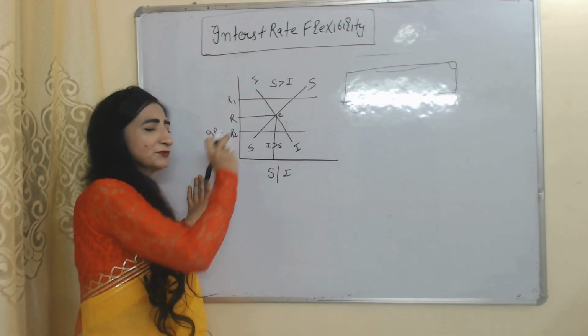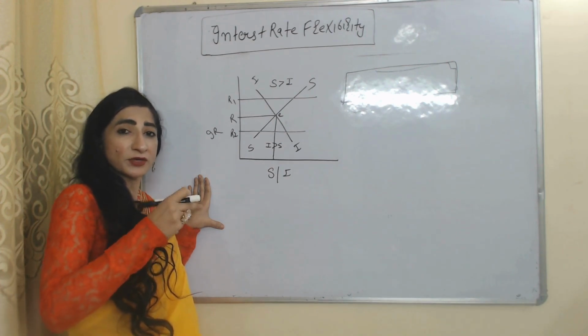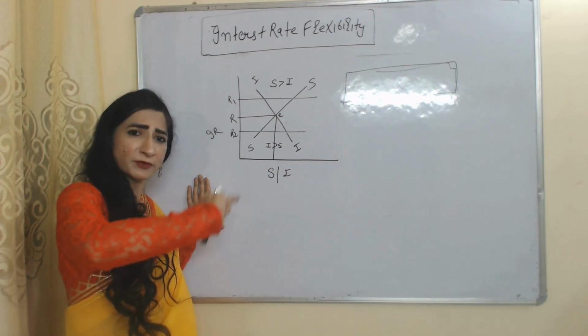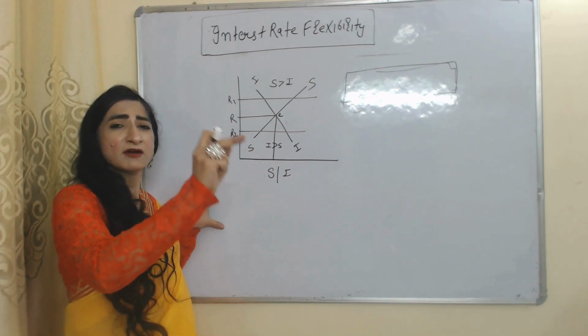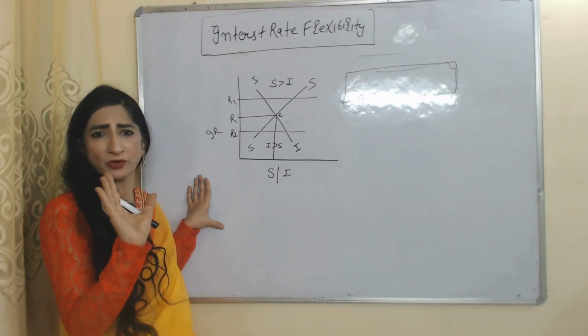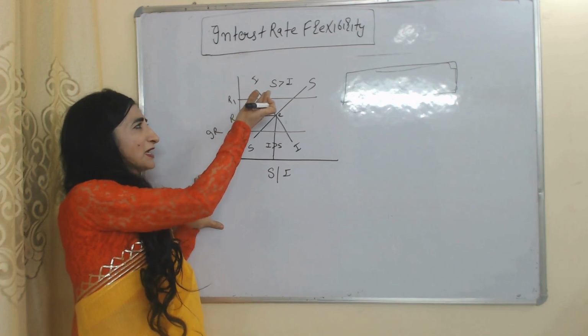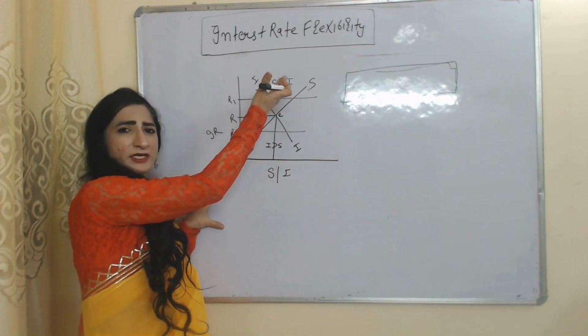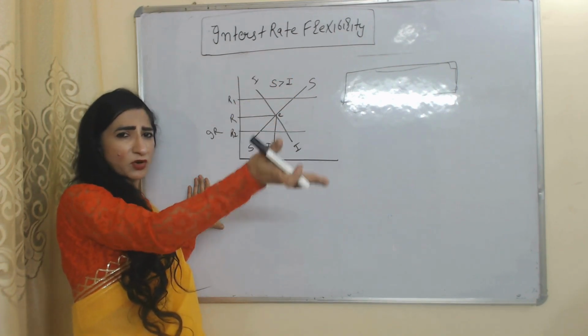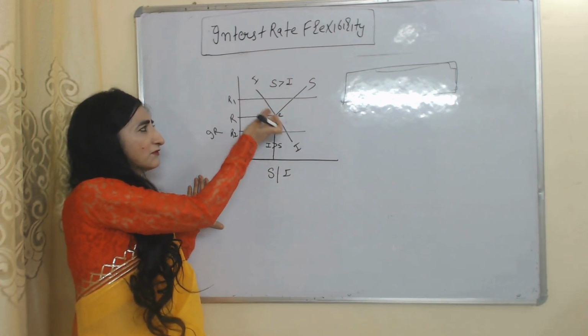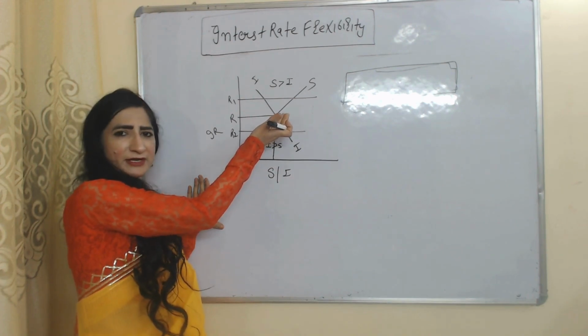So at this E point, we have full employment in the economy, and according to classical economists, there is always full employment in the long run. Fluctuation is possible only for a short time period. Suppose the interest rate increases from R to R1. As a result, saving becomes more than investment. If there is more saving and no investment, then the interest rate will fall. Eventually, we will come back to this E point again.